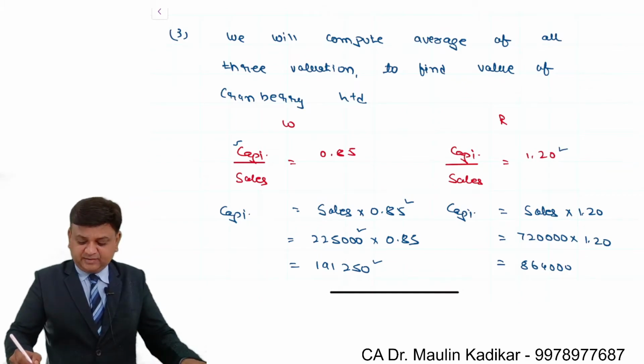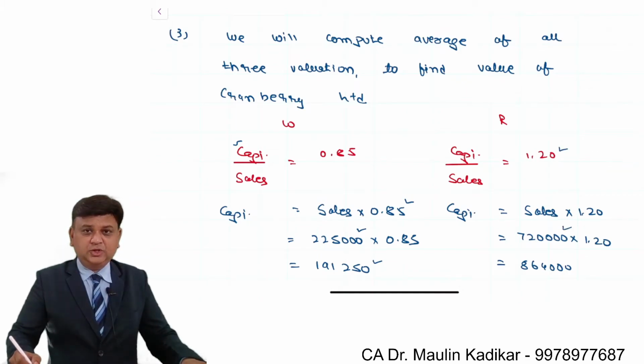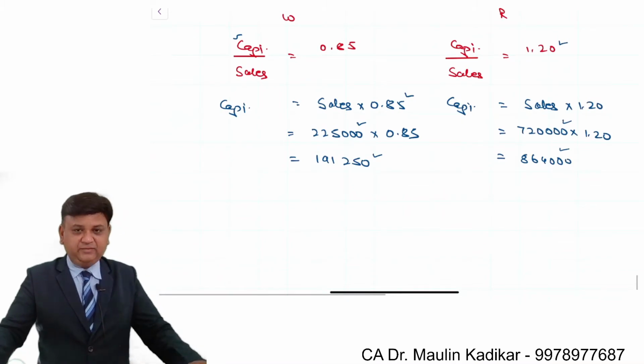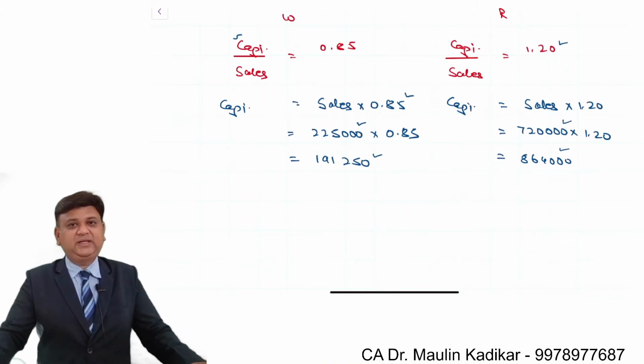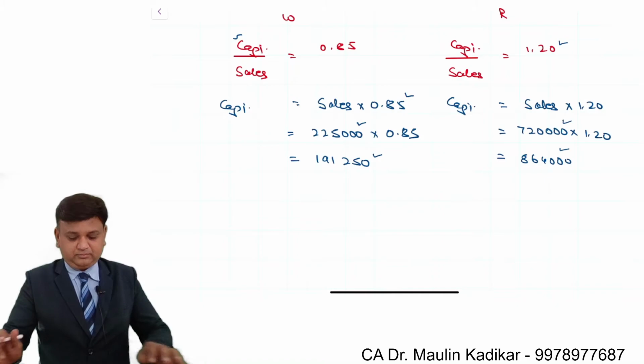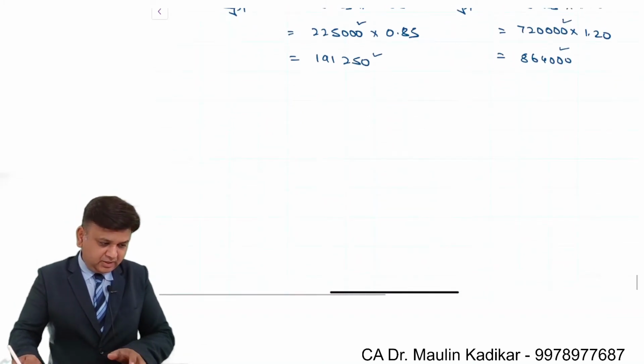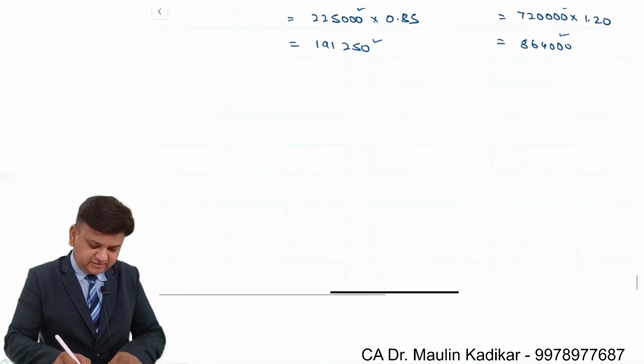Now the sales is 7,20,000, so value will be 8,64,000. That is the way we are supposed to do the valuation of the wholesale and the retail segment. Similarly, we are required to do the valuation using other methods. So we understand like this.